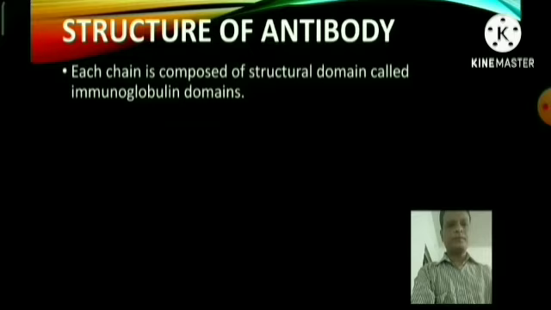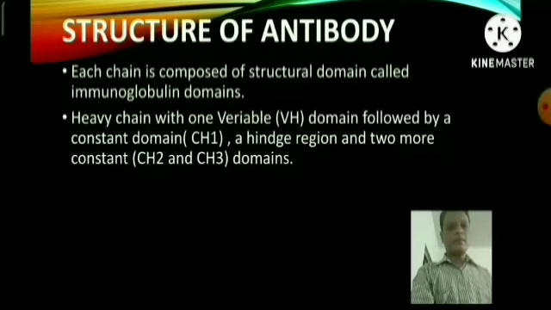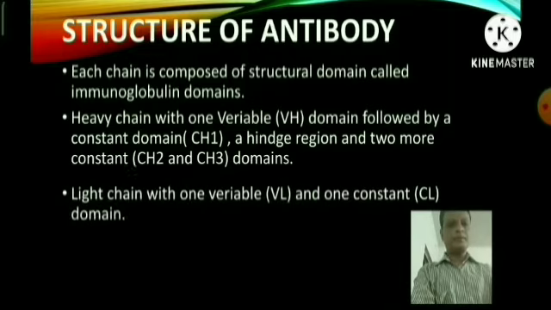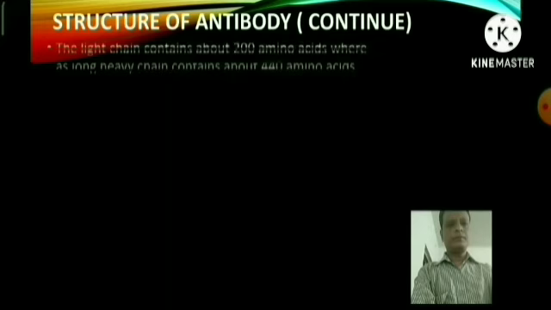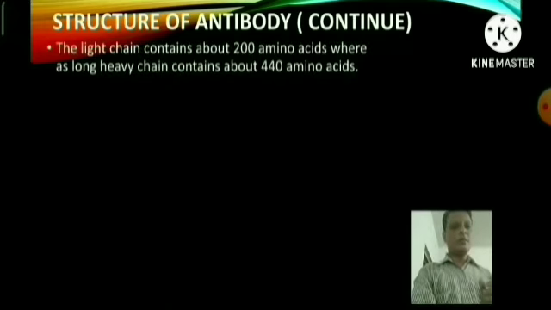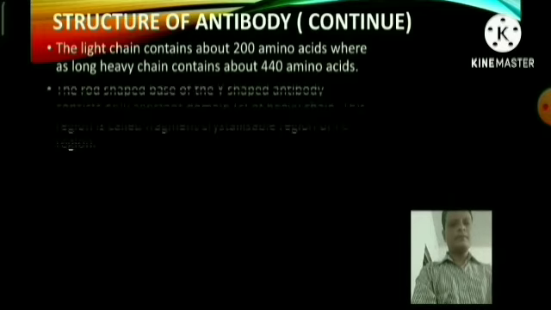Structure of antibody. Each chain is composed of structural domains called immunoglobulin domains. Heavy chains have one variable domain followed by a constant domain, a hinge region, and two more constant domains. Light chains have one variable and one constant domain. The light chain contains about 200 amino acids, whereas the heavy chain contains about 440 amino acids.